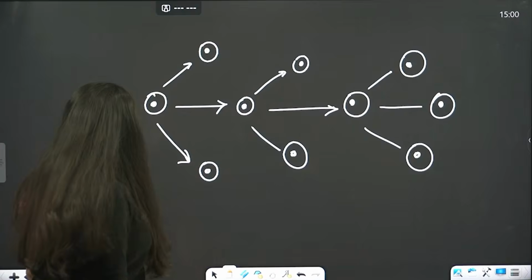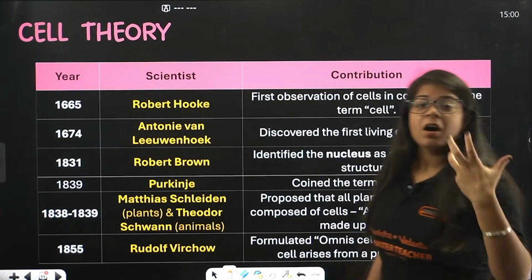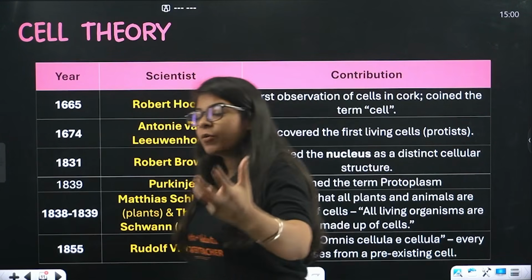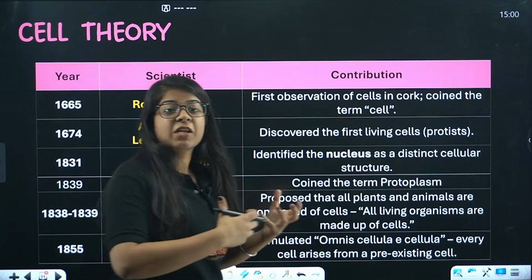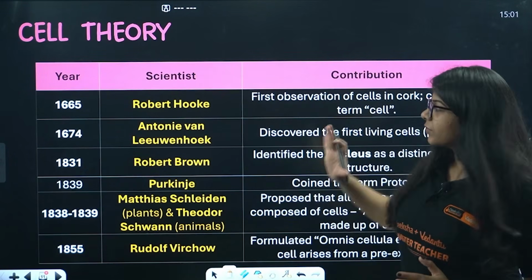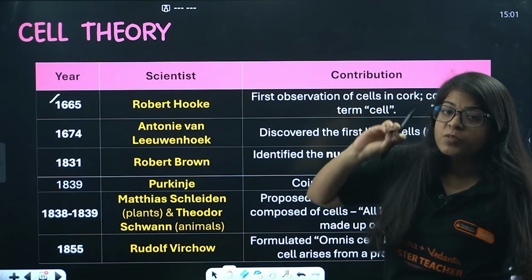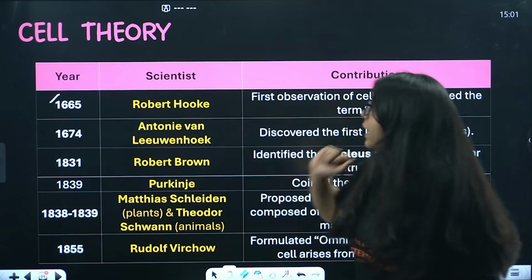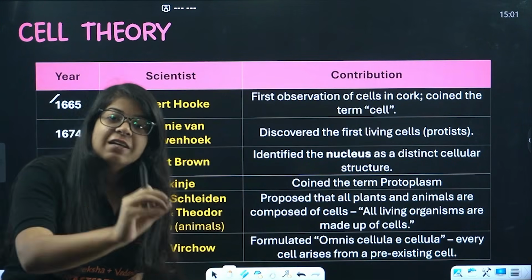So studying about all the scientists that gave their own criteria for cell theory. Some discovered what is inside the cell, some discovered the cell itself, and some said where the cell came from. That is incorporated in this whole table. Right? So in 1665, Robert Hooke came. He first observed the cell, but that was a dead cell. Then 1674, Antonio van Leeuwenhoek came and he discovered the first living cell.